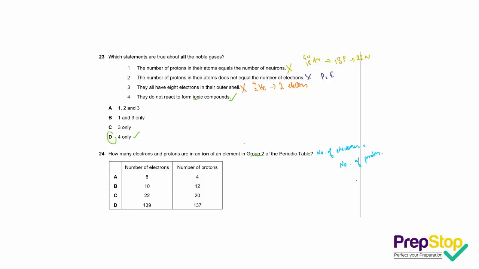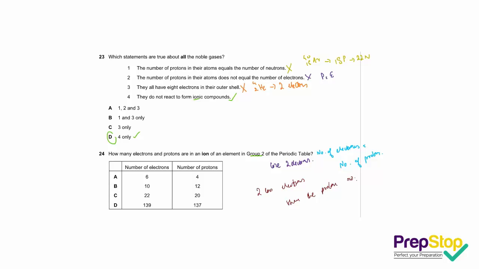Since the ion is from an element in group 2, this means that it will lose 2 electrons. So the ion should have 2 less electrons than the proton number.